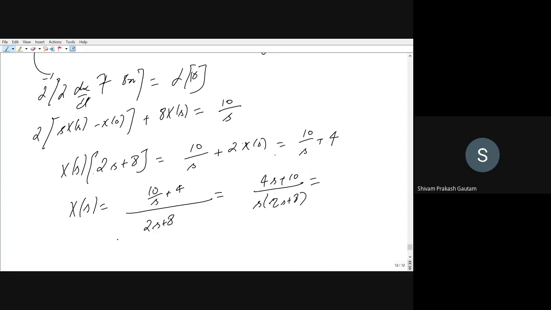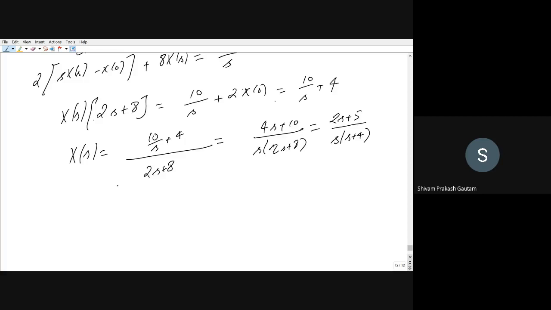You can simplify it more by taking 2 common from the denominator and 2 common from the numerator. So it will be equal to (2s plus 5) whole divided by (s plus 4). If anyone faces any problem or issue, let me know.